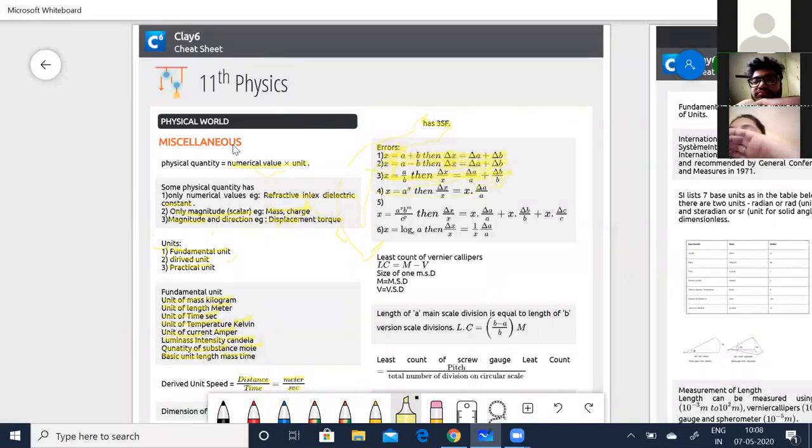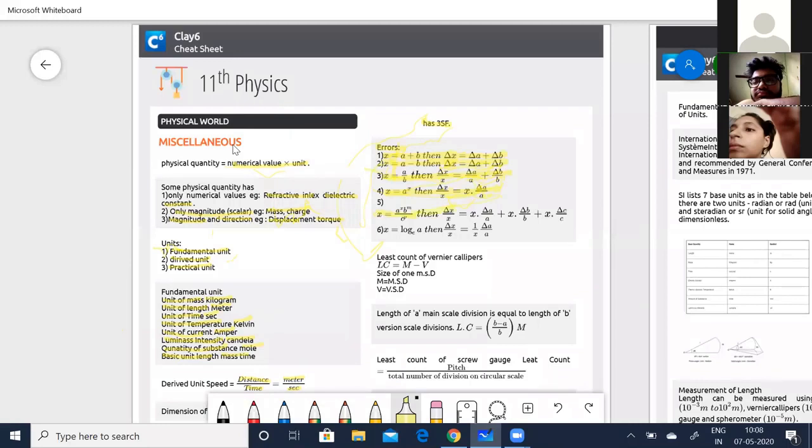Remember that. Okay. In the same way, when it comes to powers, x is equal to a raised to the power of n, then delta x by x is equal to n into delta a by a. Remember this. When it comes to powers, it's slightly different. So x is equal to a raised to the power of n, then delta x by x is equal to n into delta a by a.